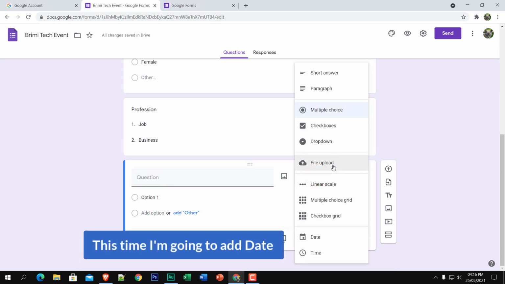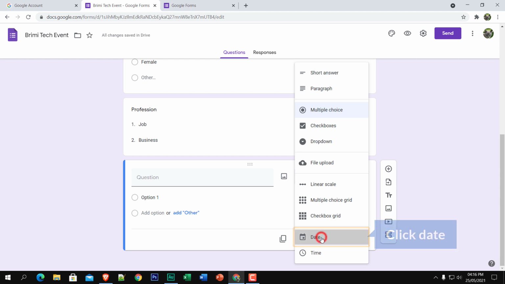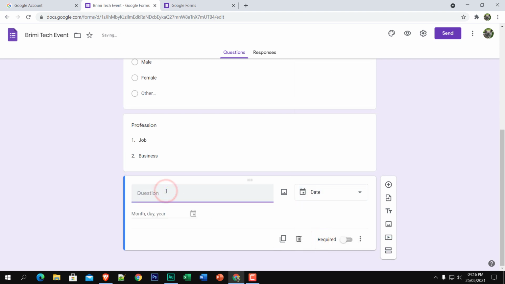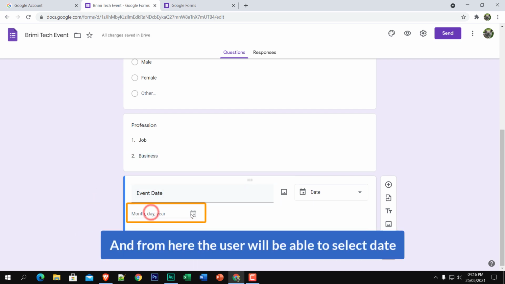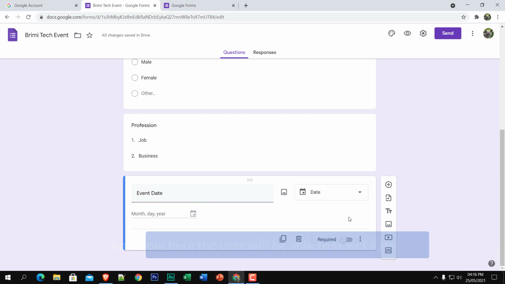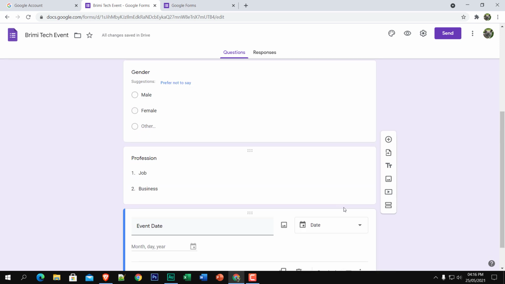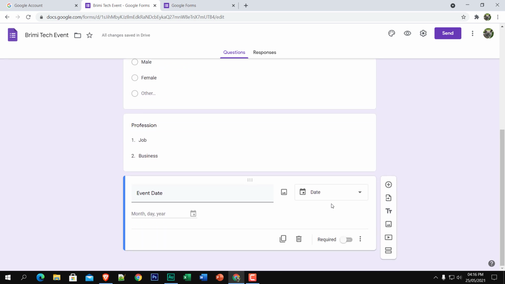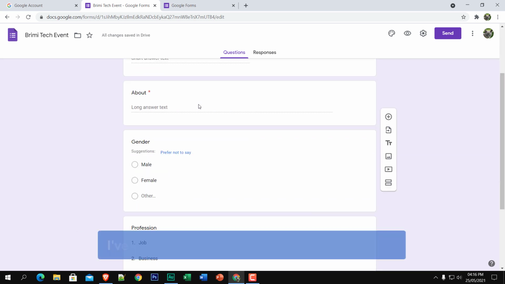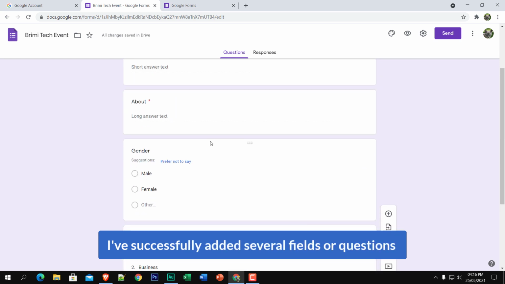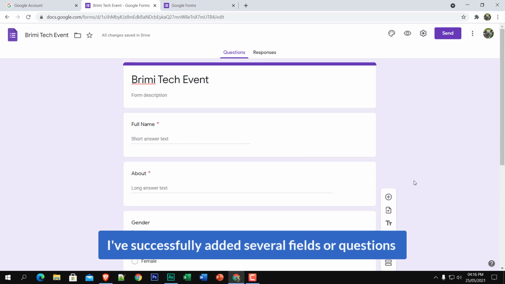Again go to the plus sign, and this time I'm going to add date. Just click date, event date, and from here the user will be able to select a date, and you can make this field required. So I have successfully added several fields or questions.